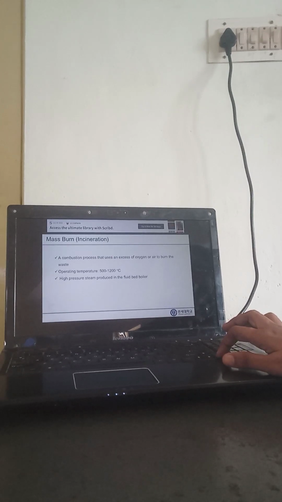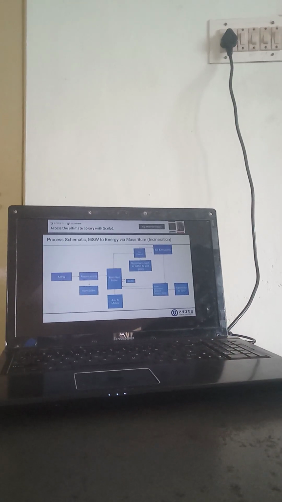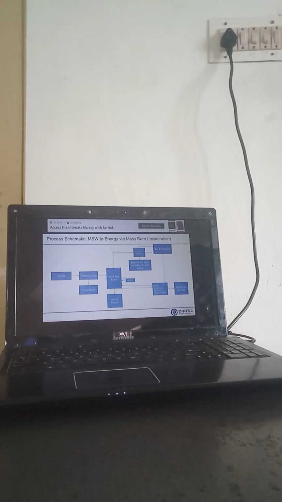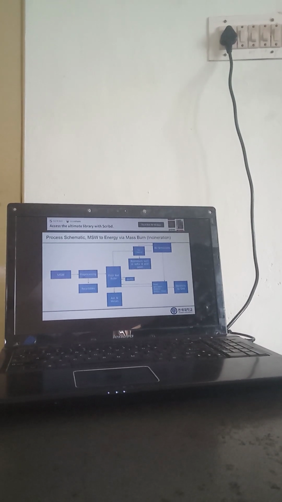Mass burn, incineration. So that is an excess of oxygen is present. So excess oxygen present ana, that is called incineration. Operating temperature is 500 to 1200 degrees Celsius. See, this is also same. Here fluid bed boiler is instead of gasification or pyrolysis reactor, ash and metals will be obtained, that is a waste product removed from that reactor.